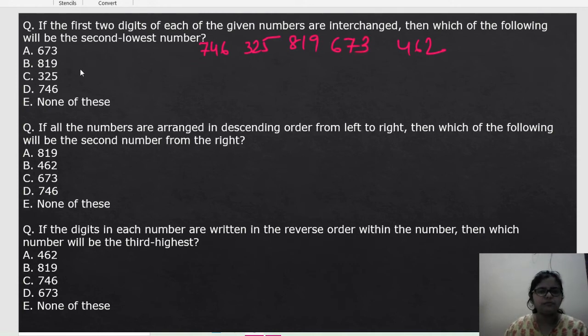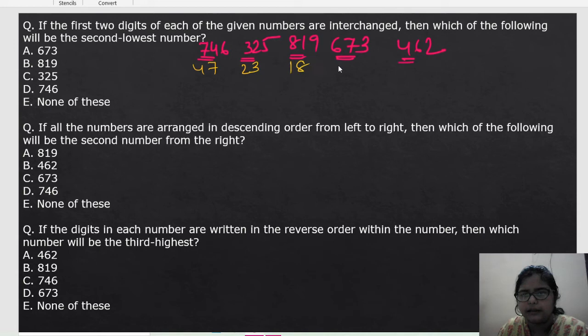Okay. Now let's start with this question. If the first two digits of each of the given numbers are interchanged, so these are the first two digits. So if we interchange these digits, then which of the following will be the second lowest? Now see here very minutely that if we exchange this and this, then we'll get like this one, like this only. Yes or no?